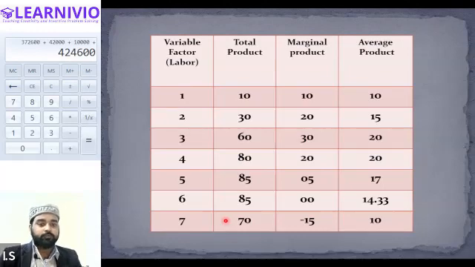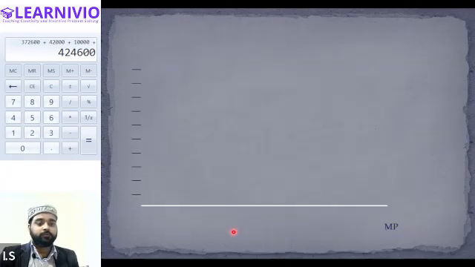Okay, so based on this table, we will be preparing the diagram. On the diagram, we will try to understand how the total product and marginal product are presented. Just a minute, let me show you. So this will be the diagram.